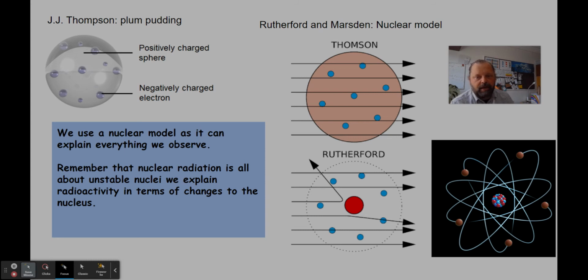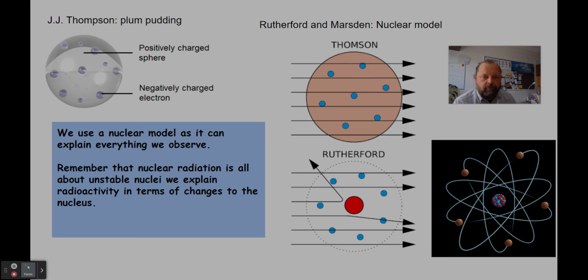Now in this topic you're learning about nuclear reactions and nuclear radiation, and so when we're talking about nuclear, remember we're saying from the nucleus. So when we're talking about alpha and beta particles later on, remember you are thinking about this as coming from the nucleus.